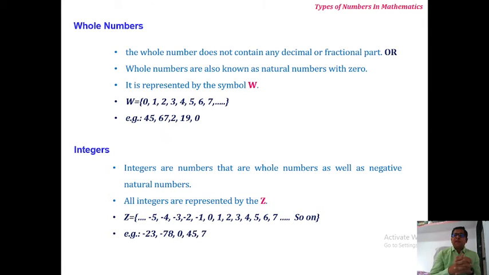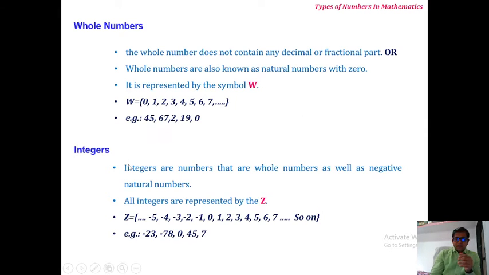You can simply say an integer is a set of non-negative and negative numbers. A set of non-negative and negative numbers is called integer numbers. All integers are denoted by Z.